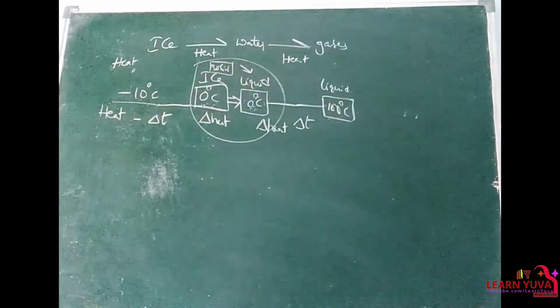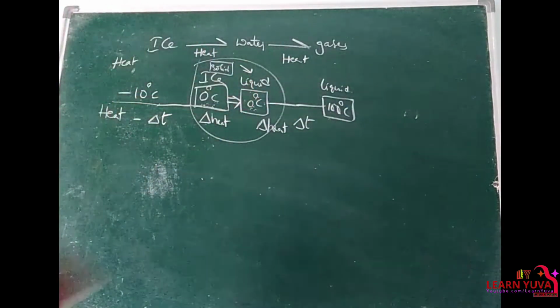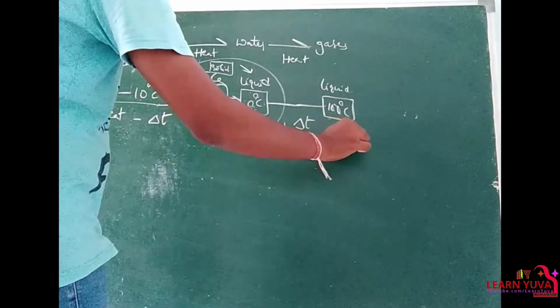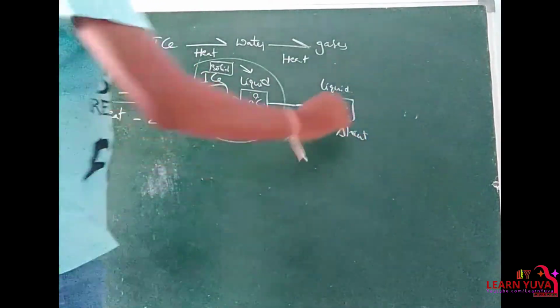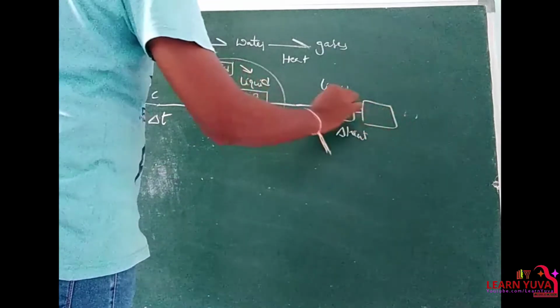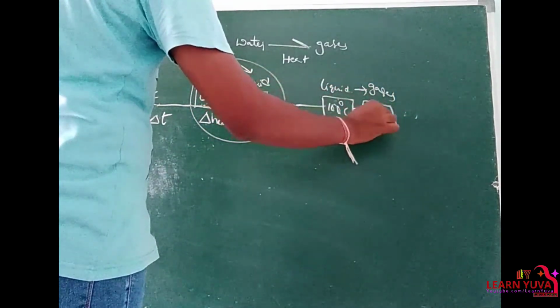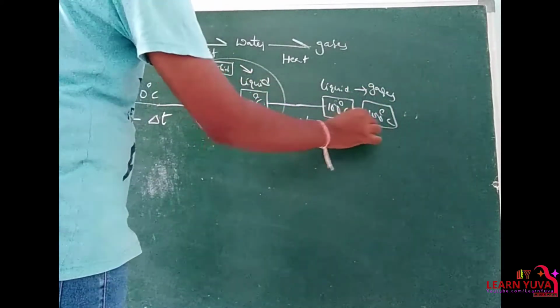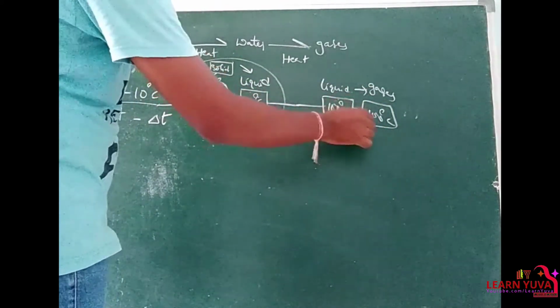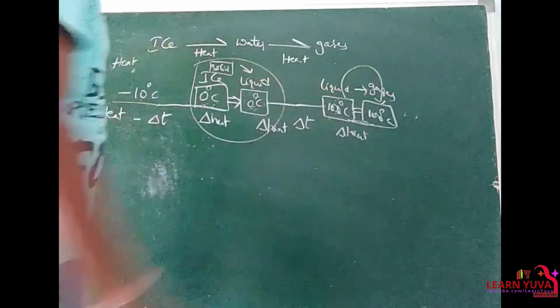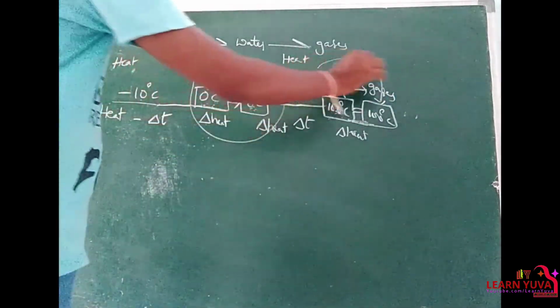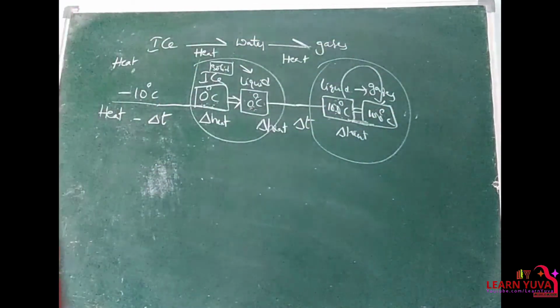For this liquid, if you give heat energy, at 100 degrees Celsius only, the liquid gets converted into vapor, that means gas state. Here the heat energy is used to change not the temperature but the state. And this process is nothing but latent heat.